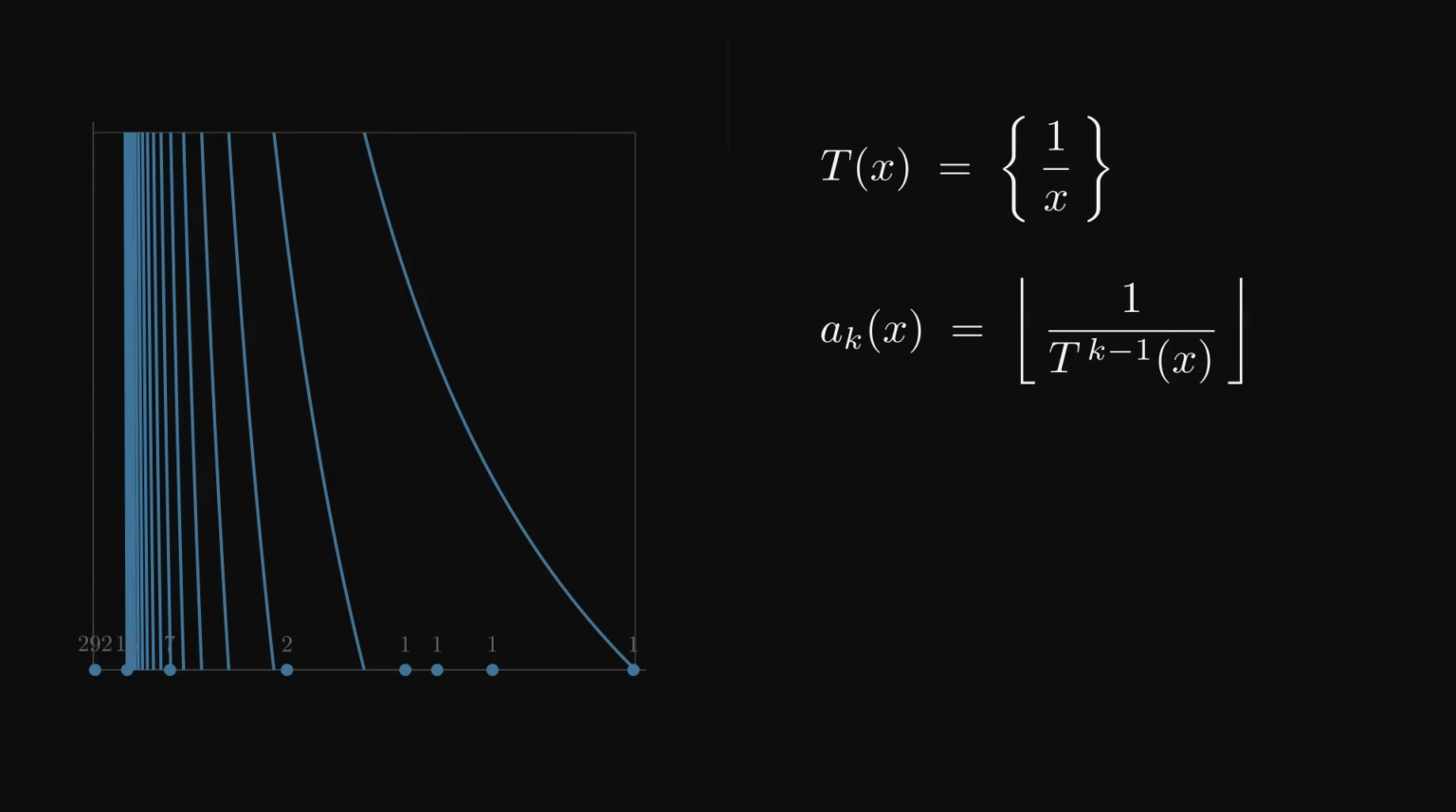And like every dynamical system, it has an invariant measure, a way of weighting regions of the interval such that the weight does not change when you apply the map. For the Gauss map, that measure has a name. It is the Gauss measure, 1 over the natural log of 2 times dx over 1 plus x.